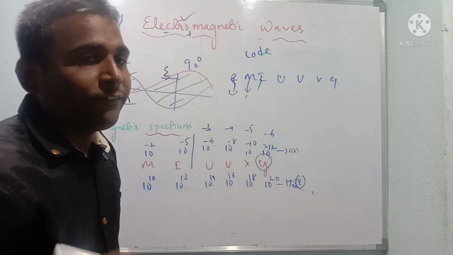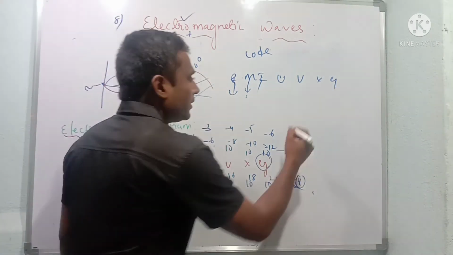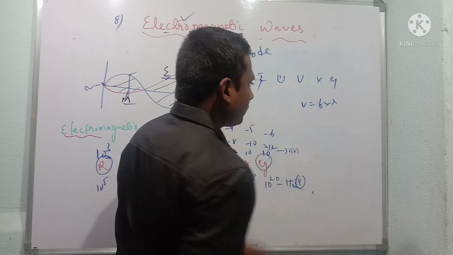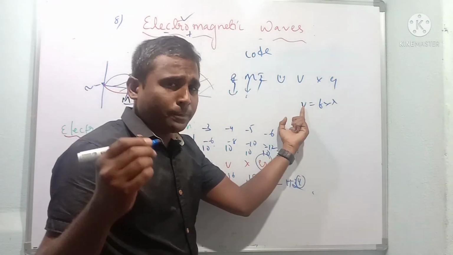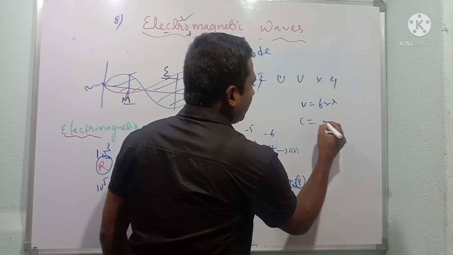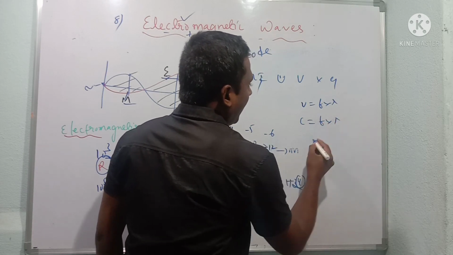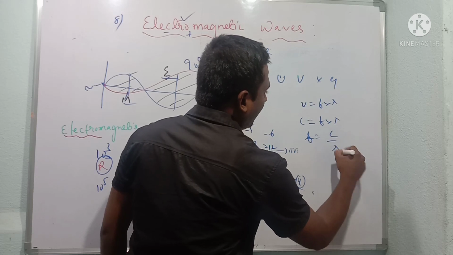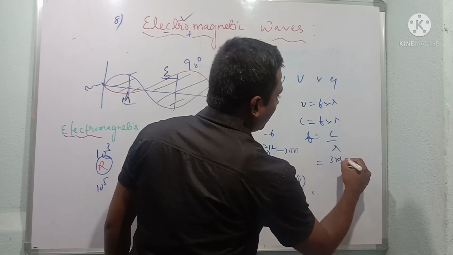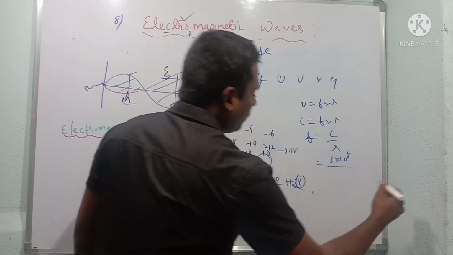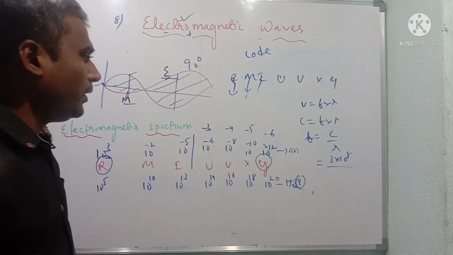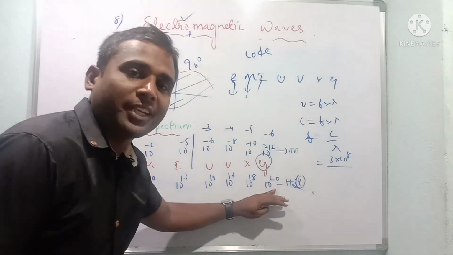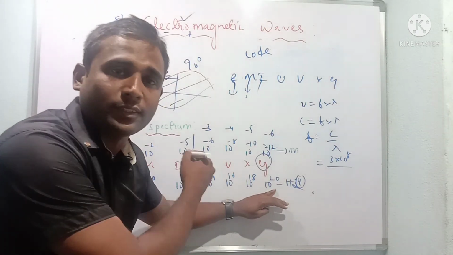And we know the fundamental relation, that is V is equal to F into lambda. And here I am going to consider the speed of light. So speed of light C is equal to F into lambda. I know lambda, I want to find frequency. Frequency is equal to C divided by lambda. So C means 3 into 10 to the power of 8. Lambda value, if you go on substituting, for example, I have understood these values. If you understand this, it's like a piece of cake to find the values of the frequencies.